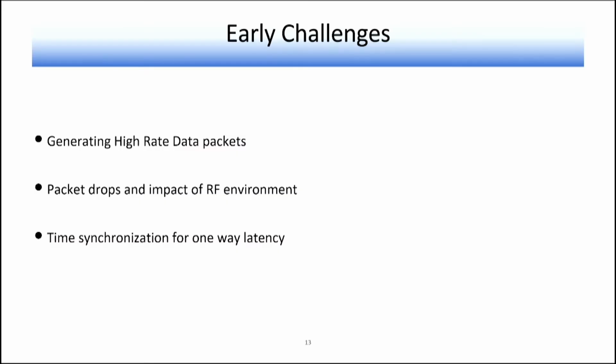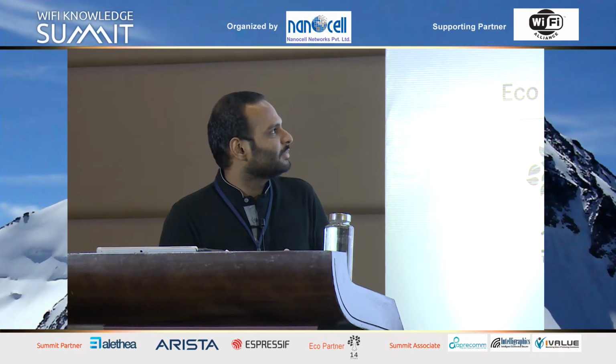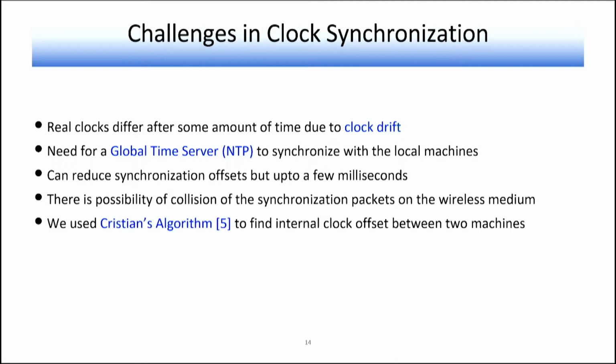And third was calculating one-way latency using time synchronization. Because we want latency within a few milliseconds, a clock offset matters, and there are many challenges in clock synchronization using NTP. If we use NTP within a LAN or wired network, we can get an offset of around 3 to 4 milliseconds. But when we move to wireless, it increases to around 10 milliseconds. And if the latency and the offset are in the same order, it will be very hard to determine what the exact latency is.